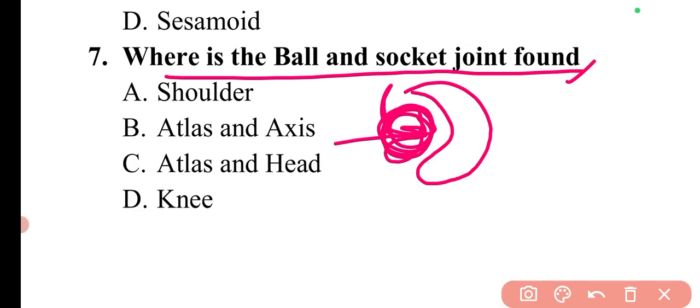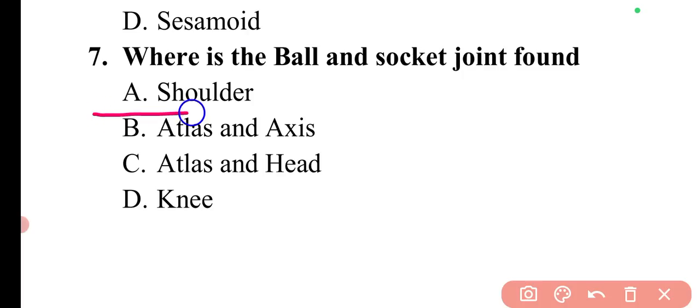If you observe your shoulder, there is a socket, and the arm bone is like a ball held in that socket, so you can easily move your arm in almost every direction. These type of joints are ball and socket joints, present in the shoulder. So option A is correct.